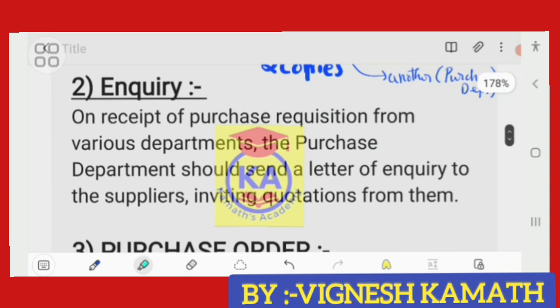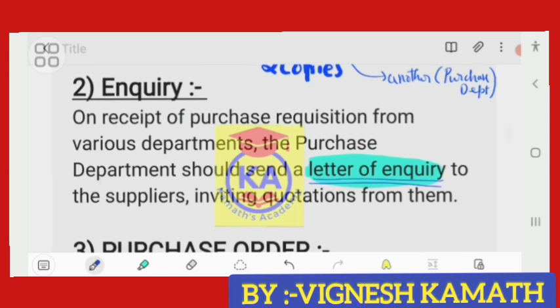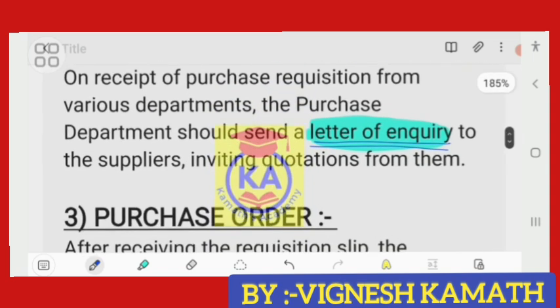On receipt of purchase requisition from various departments, the purchase department should send a letter of enquiry. So the purchase department has to prepare the letter of enquiry and send it to various suppliers. Everything will be dealt with in a formal way in the organization. So this is a keyword to be remembered.